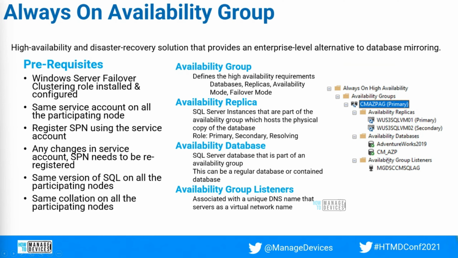And the availability group listener is nothing but a virtual DNS name. Using this DNS name, you will be connecting to SQL Server once the SQL Always On availability group is available. You will not be connecting with the names of the individual replica servers. You will be connecting with the SQL listener name, and you will be providing this listener name in the Configuration Manager SQL DB movement. So that's with the availability group.